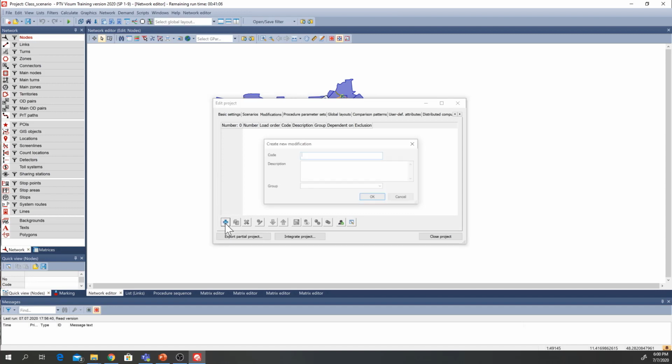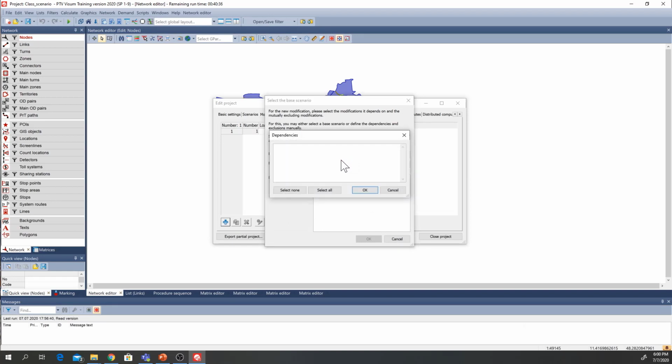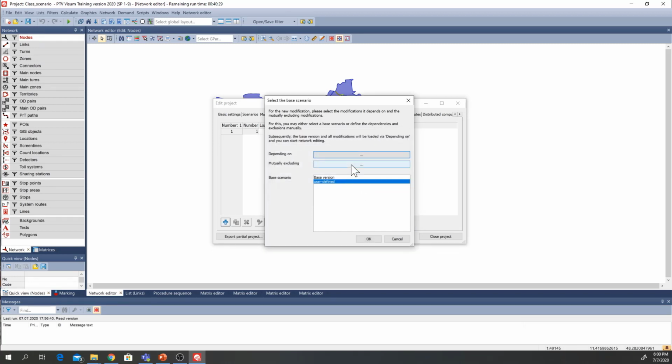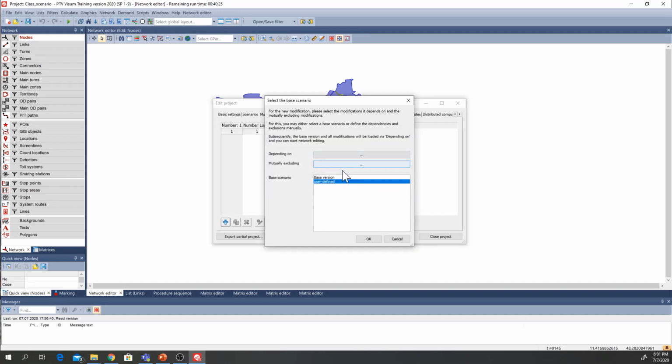simply press the plus sign, and here we can say new developments, and we can specify a group number as well and simply press OK. And now here, as I was telling you, depending on if we select this, we basically have no other previous modifications. So in the dependencies we will see nothing, and similarly we don't have any exclusions as well. The idea is, if we have more than one modification, we can define the interlink between them, either if they are dependent on each other or if they are mutually exclusive.